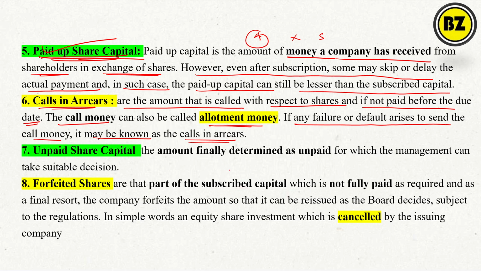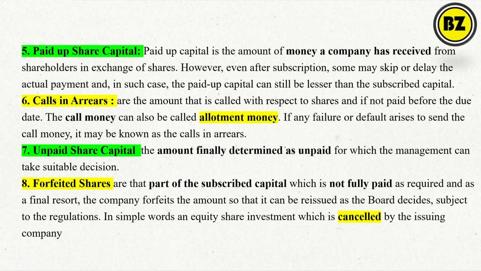So 15th was the last date for the payment, and I have not paid, then after the 15th it becomes arrears, like we call arrear dues, right? So call in arrears means you have subscribed for the shares but have not paid after the due date. In such cases, that is called call in arrears. Simply, the name arrear is self-indicating.